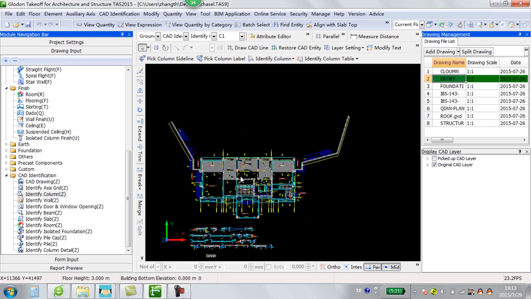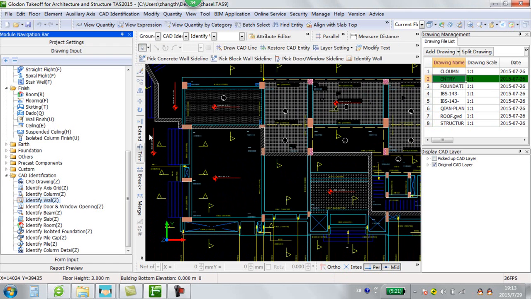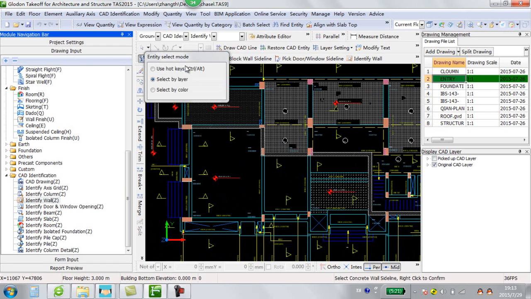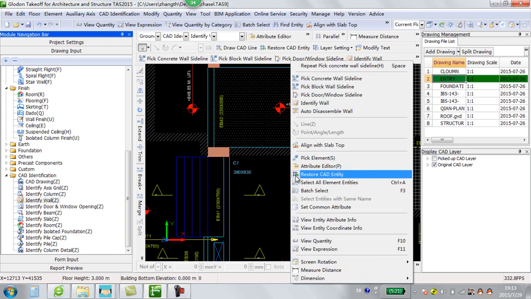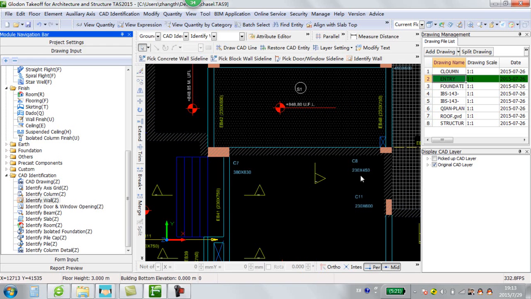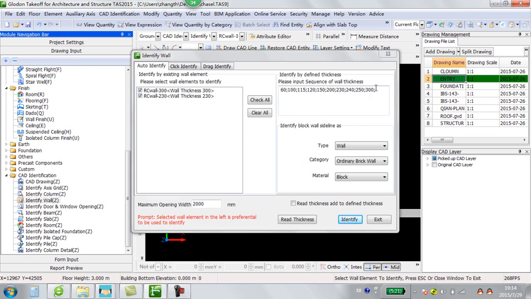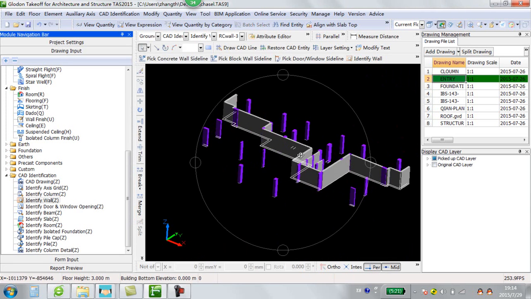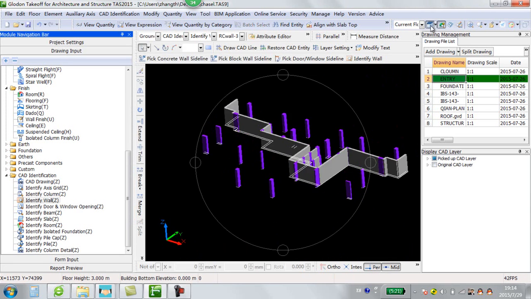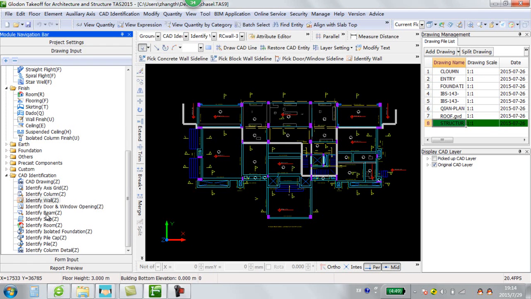Now we identify the shear wall in the joins. Pick up the concrete wall sideline. Then identify the wall. Now we can check the 3D modeling, the previous join, and identify the beam.